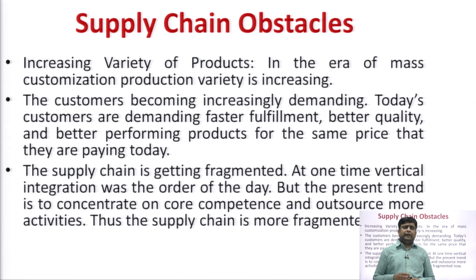In Maruti you may get another variant in the next 50,000 plus. If you improve your budget, or if you have an ample amount of budget, then you may get a new variant in another 50,000. So, increasing the variety of products is the supply chain obstacle. In the era of mass customization, product variety is increasing day by day. Functionality of mobile phones, functionality of television, UHD, curved, and a lot more options are there. Refrigerators also have a lot of options.